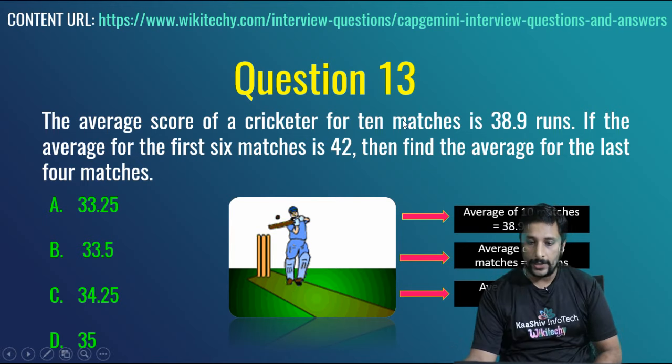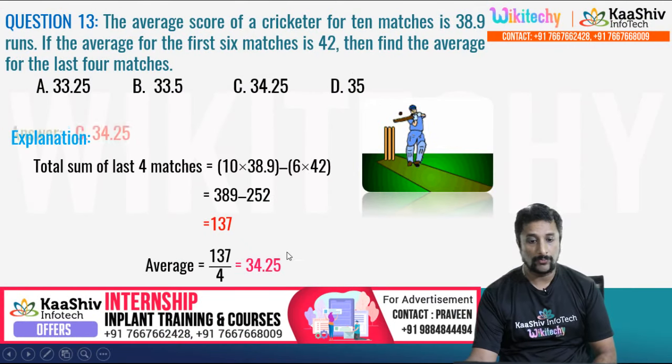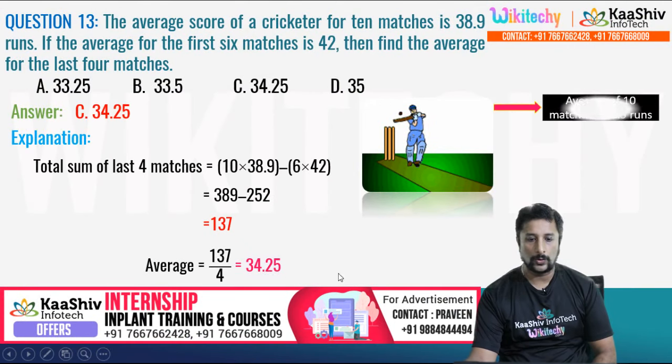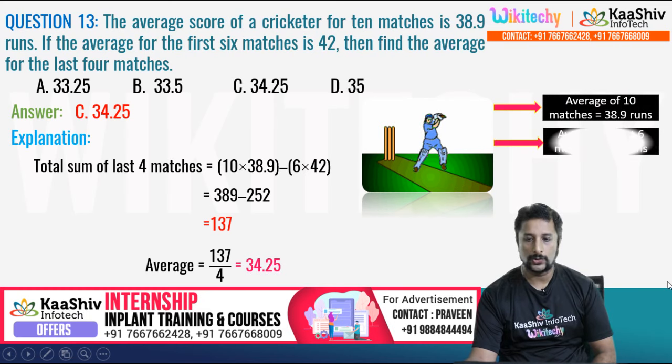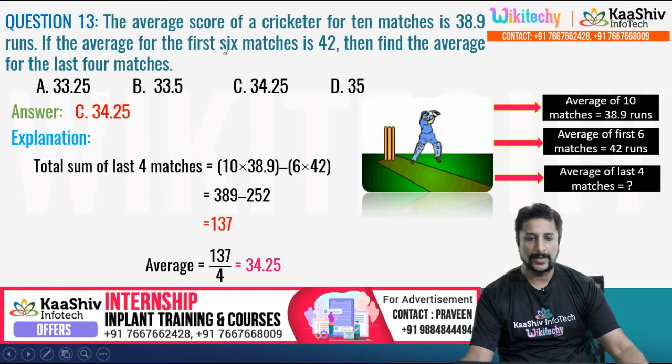So 10 into 38.9 minus 6 into 42, that's the answer. And divided by 4. So 137 divided by 4, you get the average of the 4 matches as 34.25. So that's the answer.